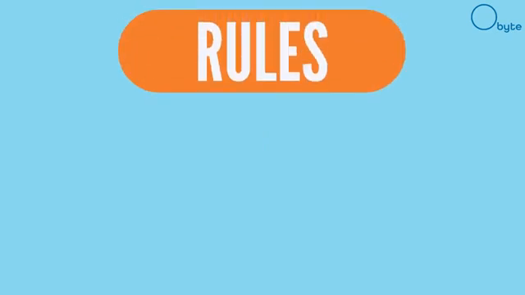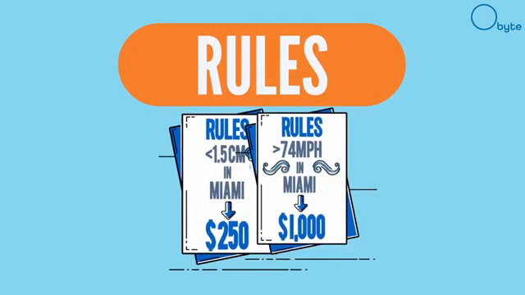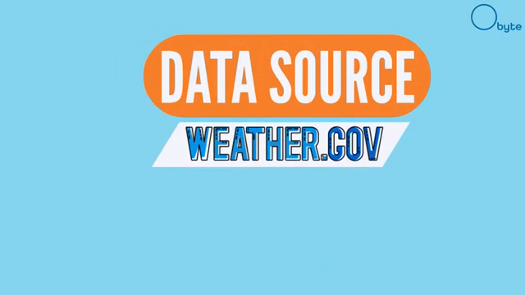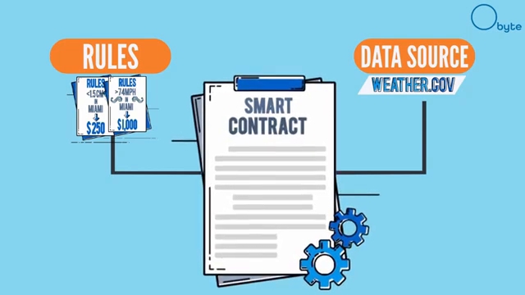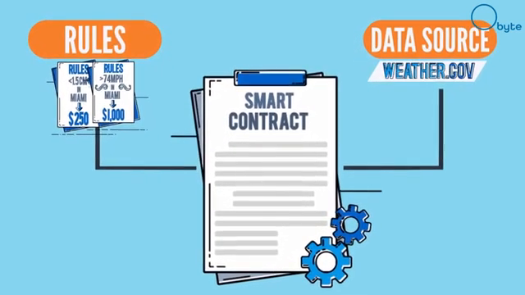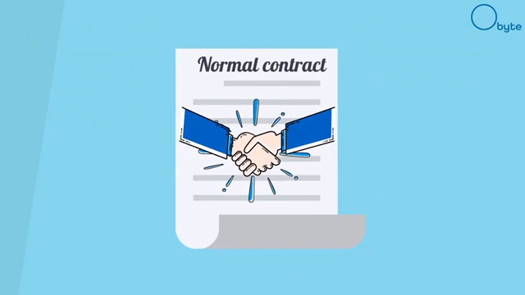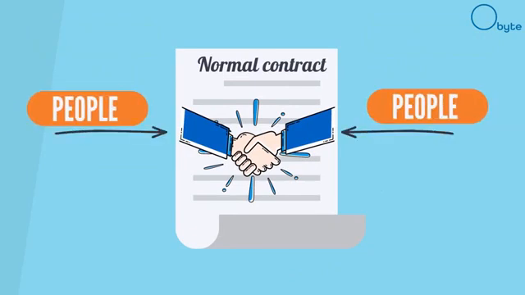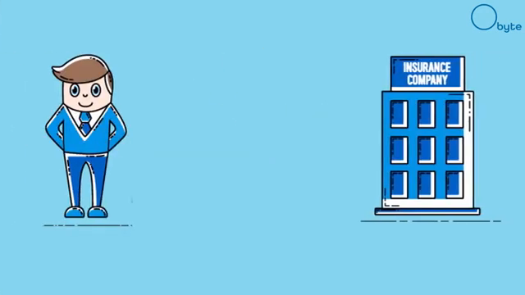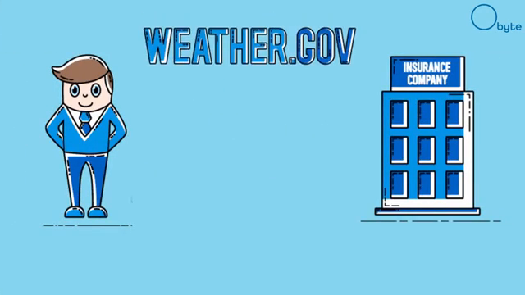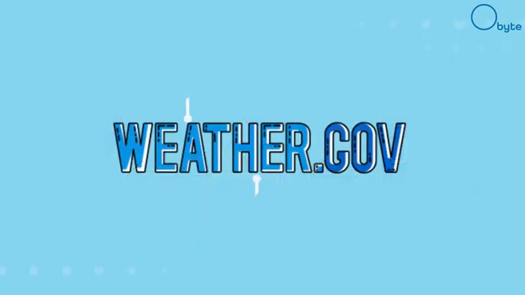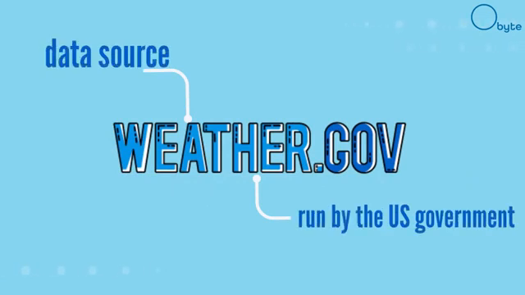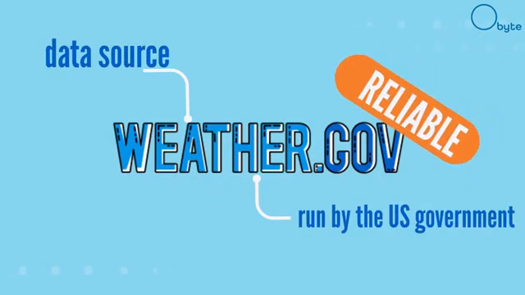Unlike a normal contract, this contract is using rules and a data source, which feeds into the Obite distributed ledger to decide on whether the contract is enforced. This is why it's called a smart contract. Remember that normal contracts use people to decide whether or not a contract is enforced. Because neither Ben nor the insurance company control the data on weather.gov or the weather, they can do business without having to trust each other. Instead, they only need to trust that the data source the contract uses is reliable.